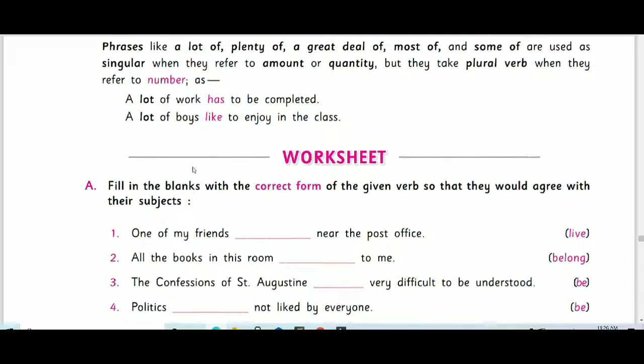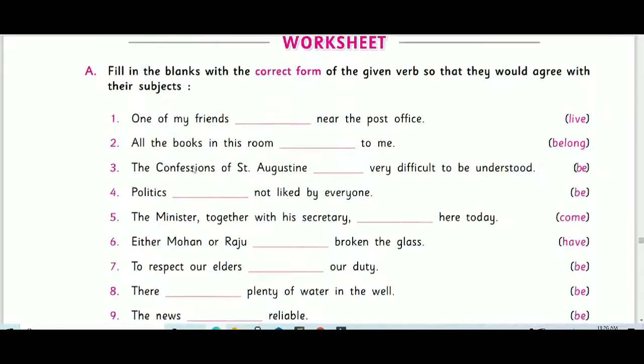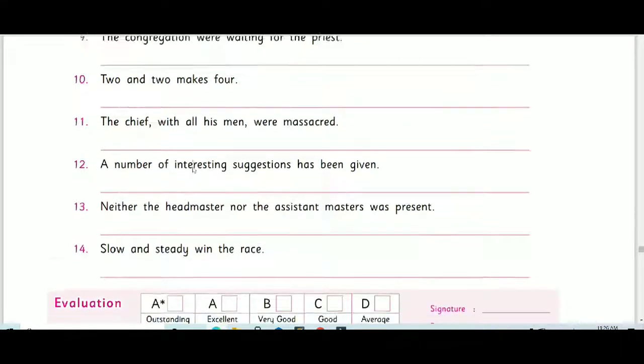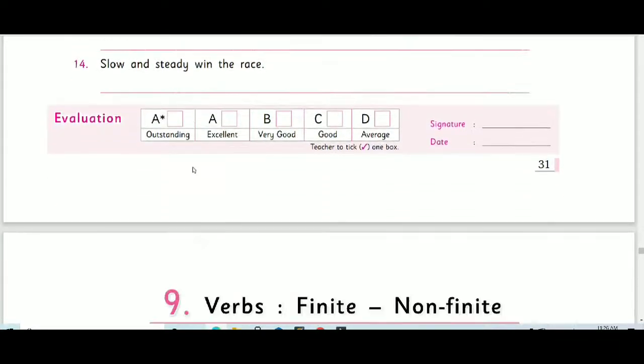Because the worksheet, I think many have done by mistake in the previous class, so it is good. For those who have not done it, please do it, and the answer key will be given. So according to that, we have to do it.